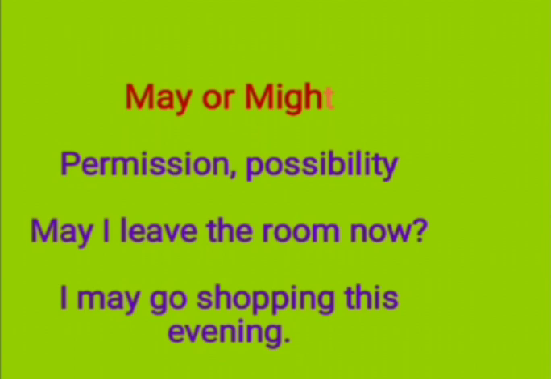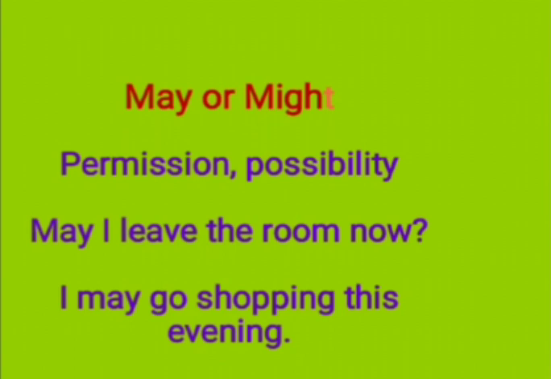I may go shopping this evening. This is using possibility. I may go or I may not go shopping. So we use it for possibility. Or, where is Ramesh? He might have gone to the shop.